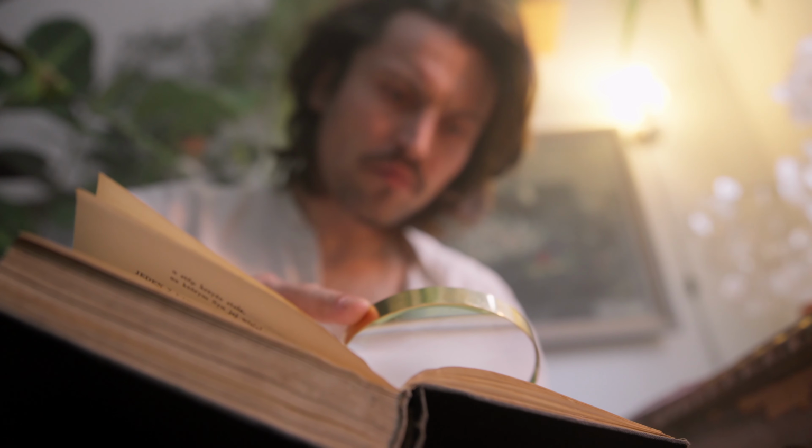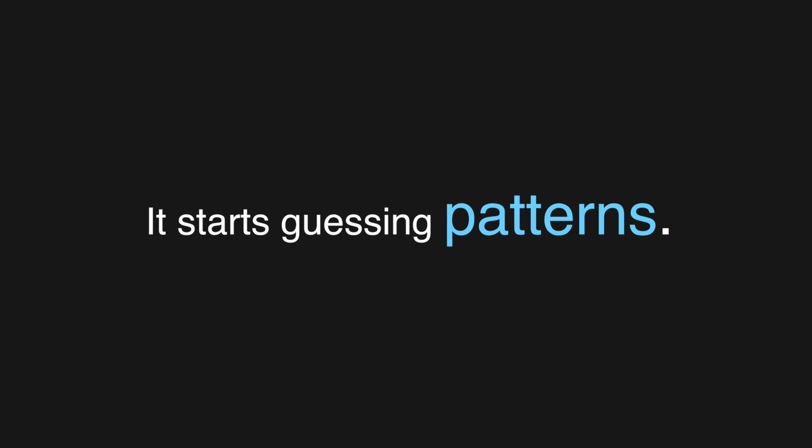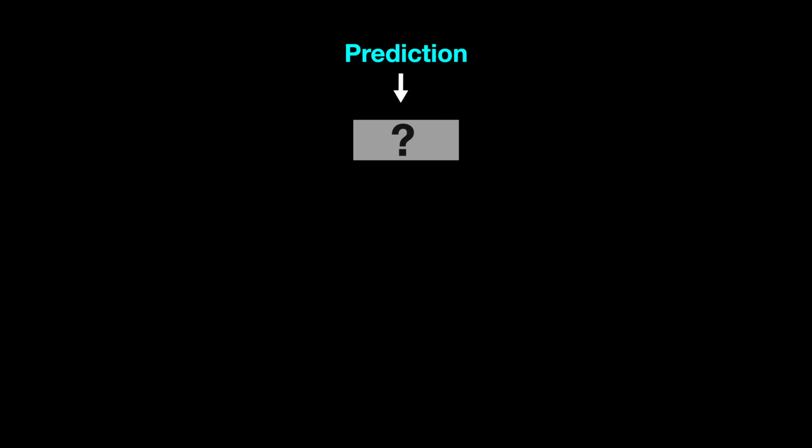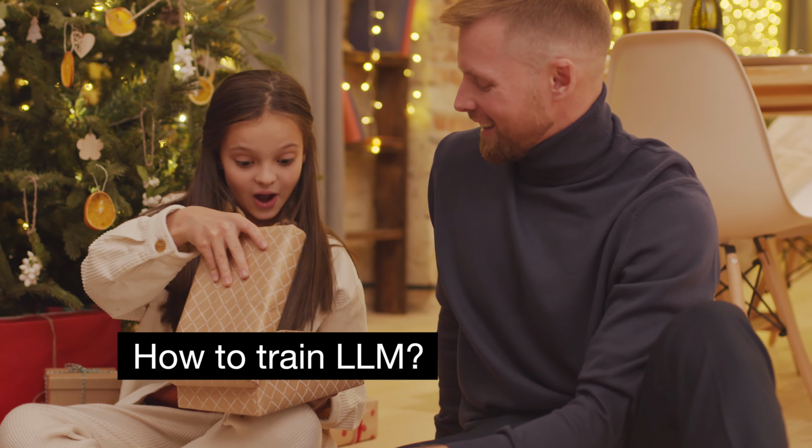Imagine this. A model stares at millions of sentences, one word at a time, and slowly begins to predict what comes next. At first, it's random. Then it starts guessing patterns. At billions of predictions, it begins to write, reason, and even chat with you. But how does that happen? What is the math that turns prediction into understanding? And how does the AI model understand your meaning? That's what we are uncovering today.